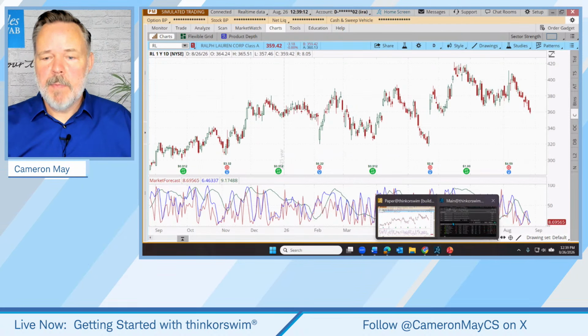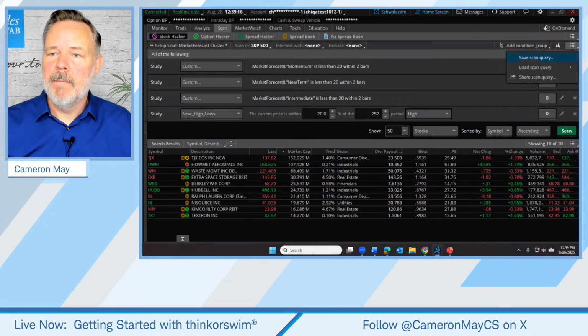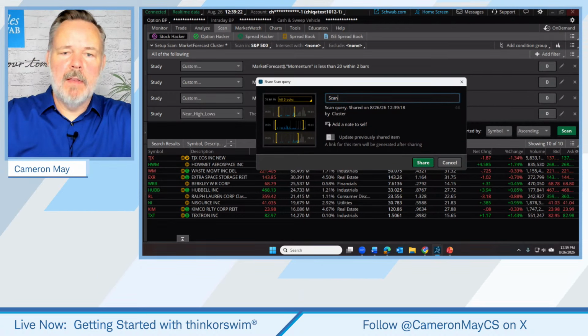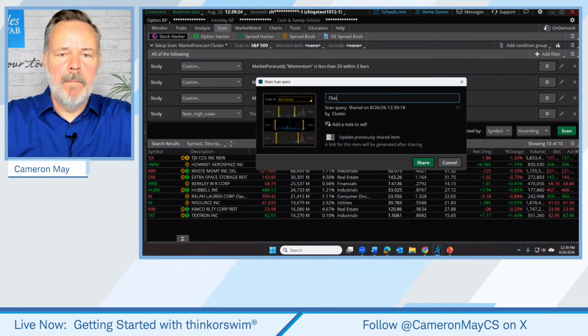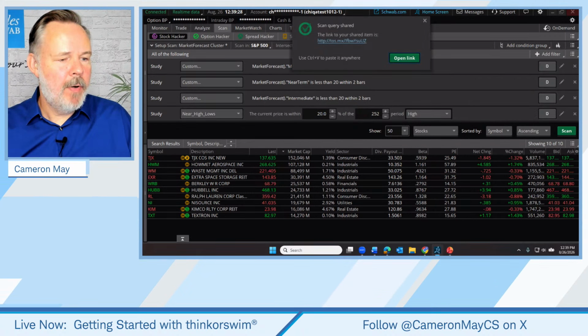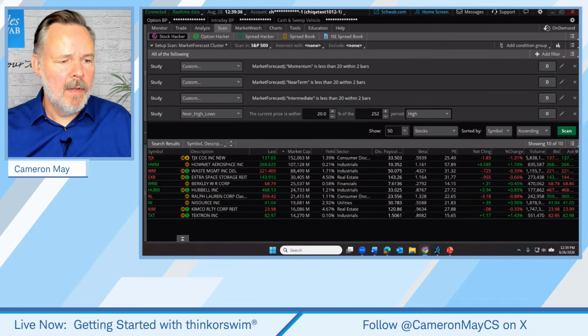Now, someone's probably going to say, Cameron, can you share this scan? I can. Yep. Let me do this for you. Let me share this scan. We'll just call this the cluster scan and share it. And I'm going to post that into the chats, just with a reminder that shared scans are not guaranteed as to timing or accuracy.